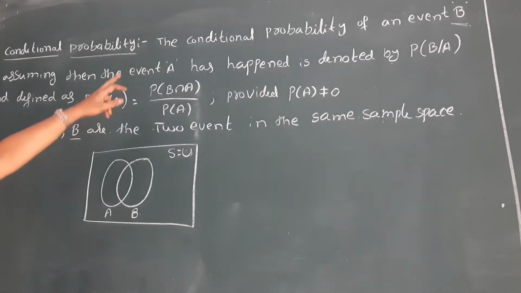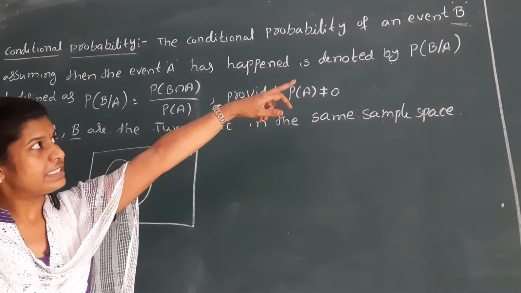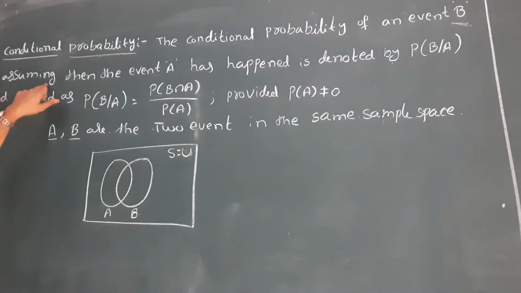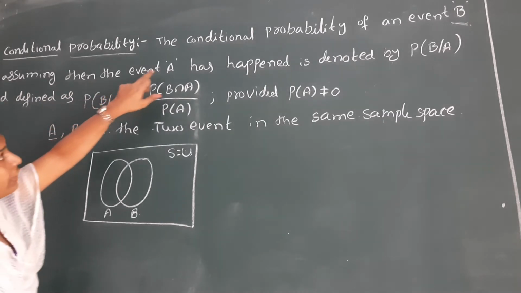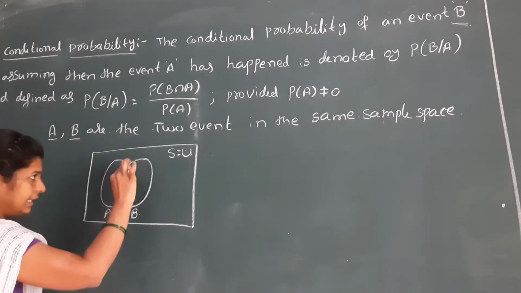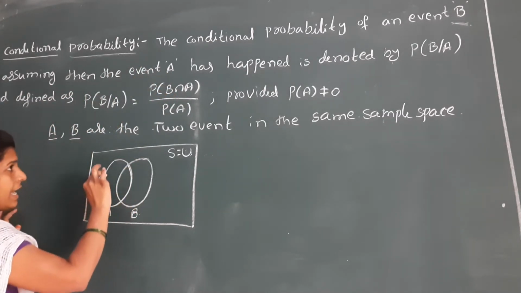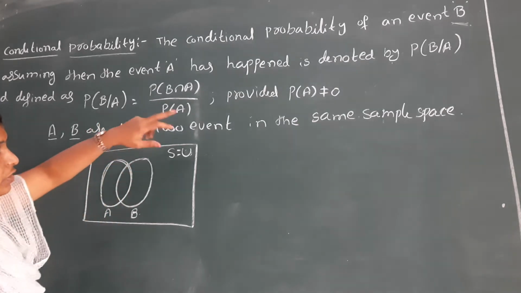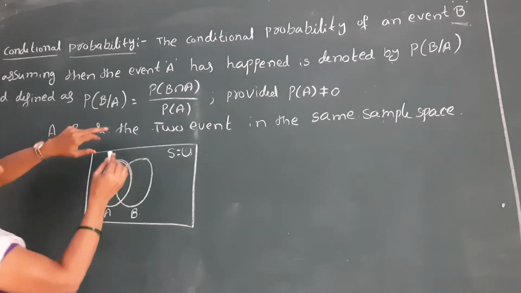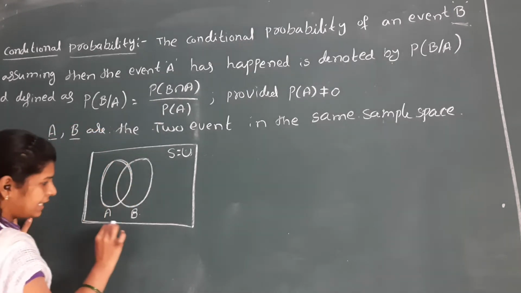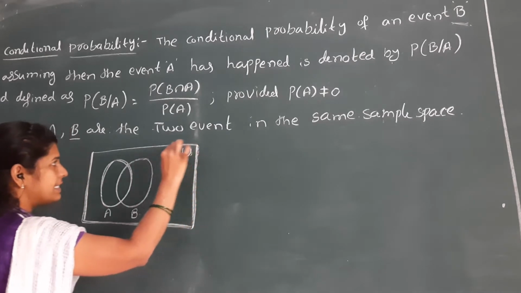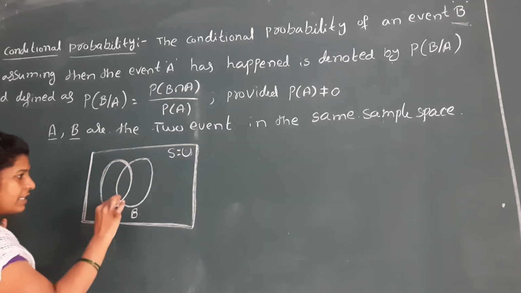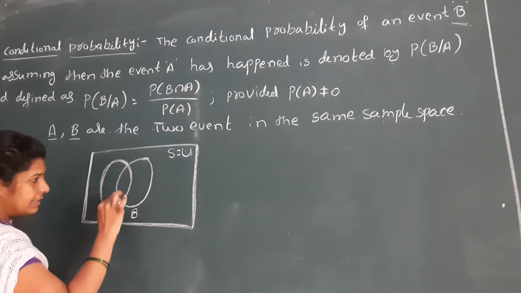See here, conditional probability of an event B, assuming that the event A has happened, is denoted by probability of B by A. That means, see here, this total is the complete sample space. In the total sample space, A is one event and B is another event.